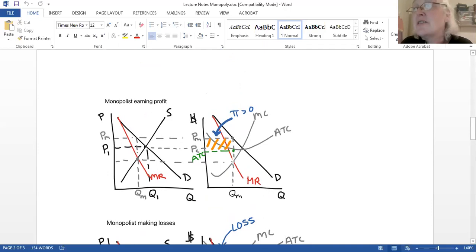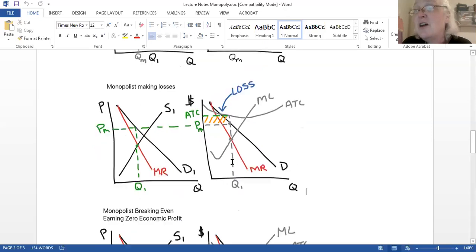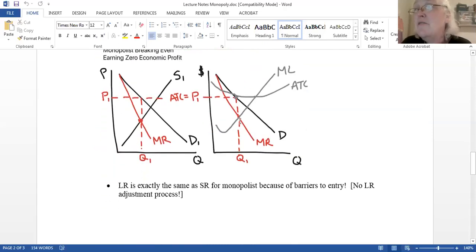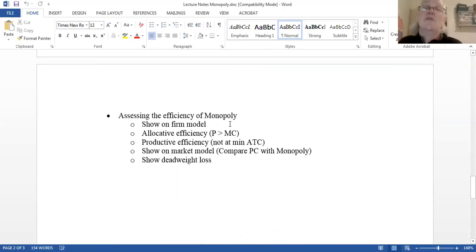And look at the price, PM, and look at the marginal cost. The marginal cost is way down here. It's this low price that I said, don't charge that price, right? Don't be silly and put your price down here when you could charge up here, right? This down here is MC. MC is way down here, and this is the price. So no, monopolies. Look here, price above marginal cost. Look here, price above marginal cost, okay? So in all 3 cases, monopolists will always charge a price that is above marginal cost. They can, they don't have competition. So they are not allocatively efficient. This is a source of inefficiency, right?